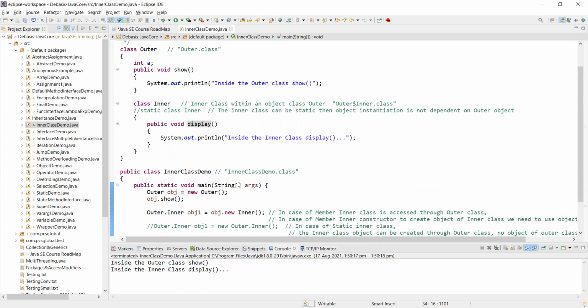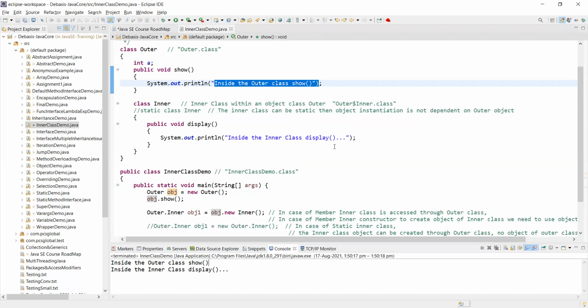Now, first, let's go here. I have created this object. This object has been instantiated, obj. Obj.show goes here and prints inside the outer class show. Inside the outer class show, right? So no issues.